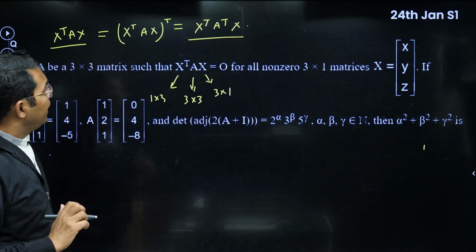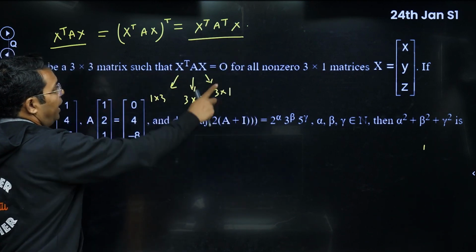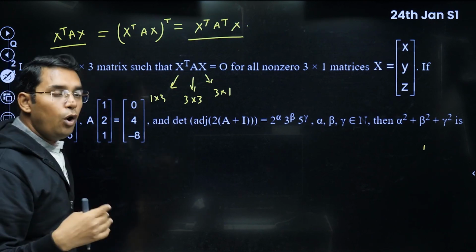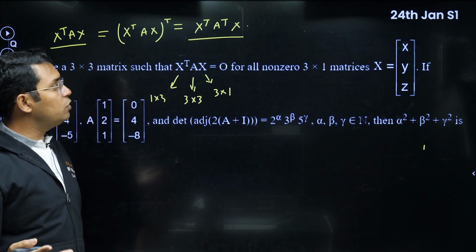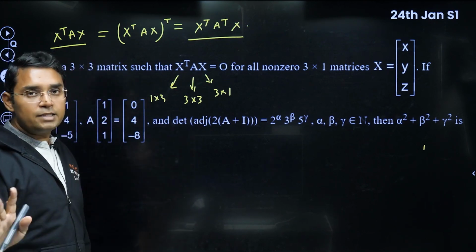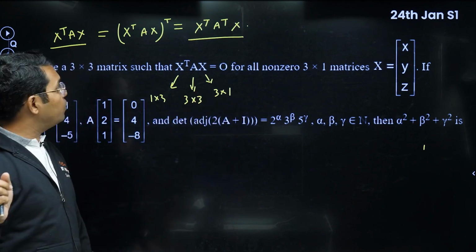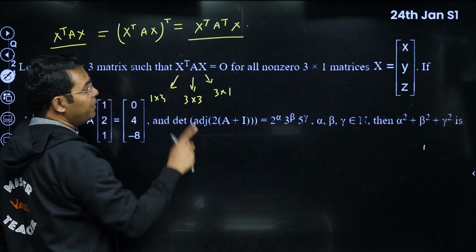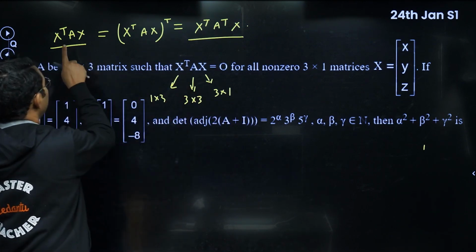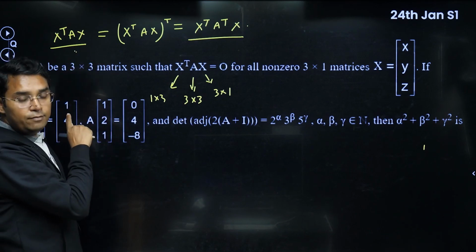Now they are saying this x transpose A x is equal to 0 for all non-zero 3 into 1 matrices, which means you don't have to choose any particular x, y, z. For every x, y, z, it has to be 0. So please listen carefully. This can be made equal to 0 only if this is equal to the negative of itself.